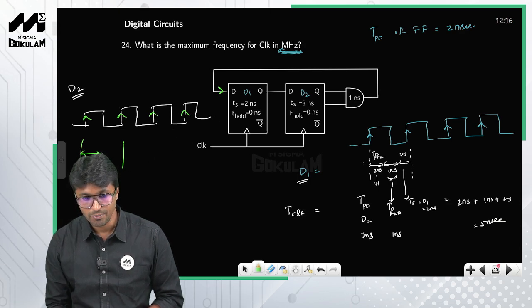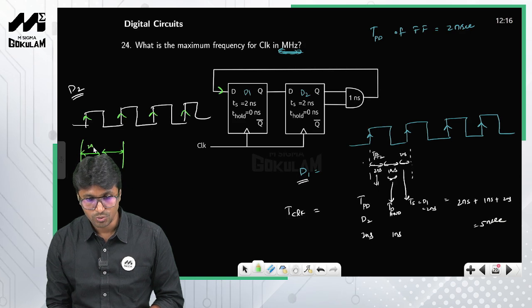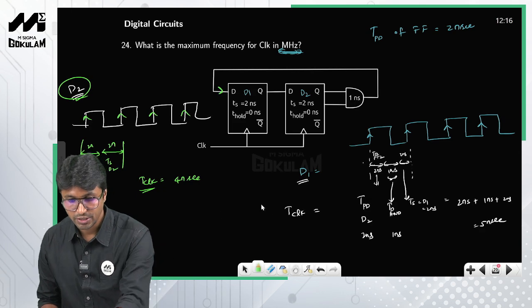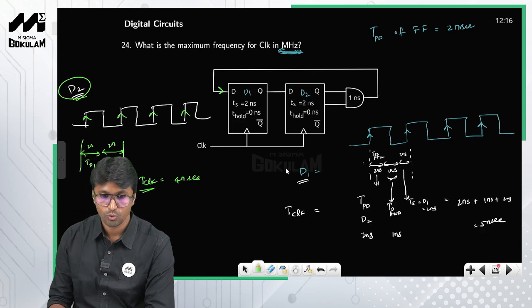And what is the setup time of this one? The setup time of D2 is 2 nanoseconds, right? So the propagation delay is 2 nanoseconds and the setup time is 2 nanoseconds. Therefore, the clock duration should be at least 4 nanoseconds. This is for D2, so I have done it for both the flip-flops.